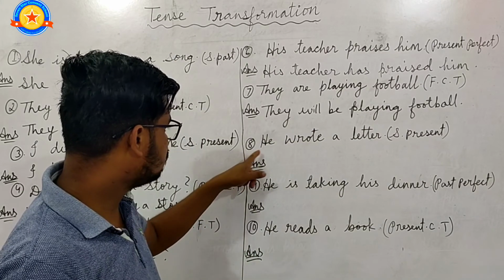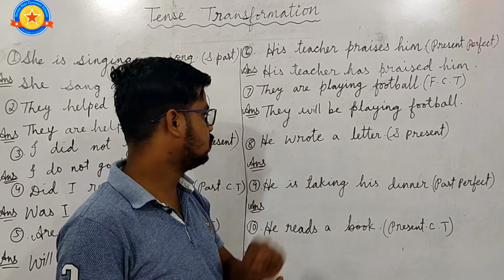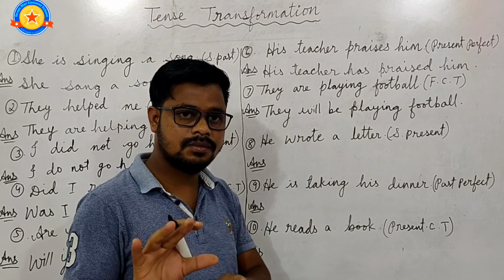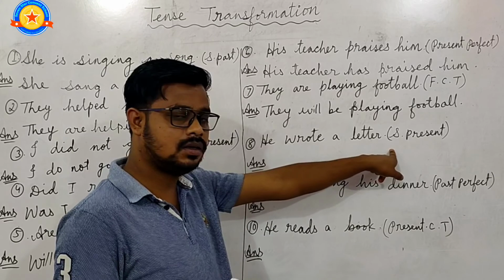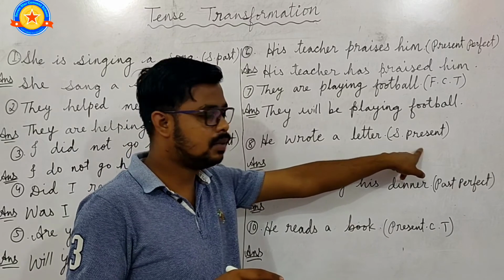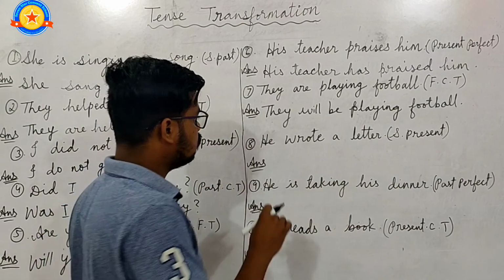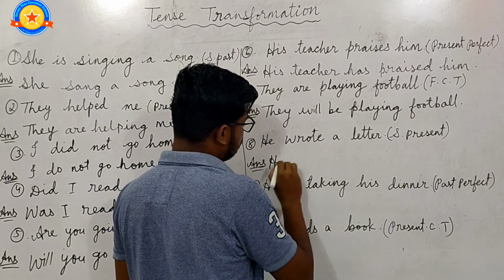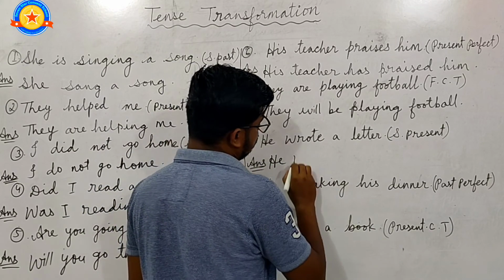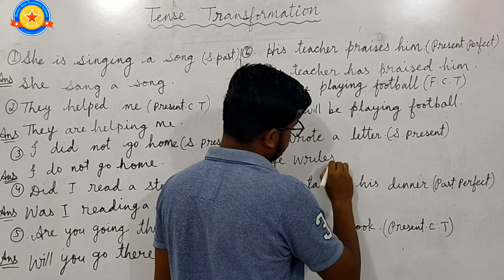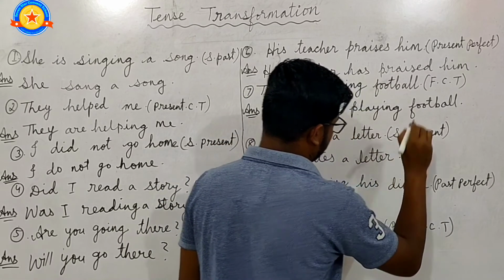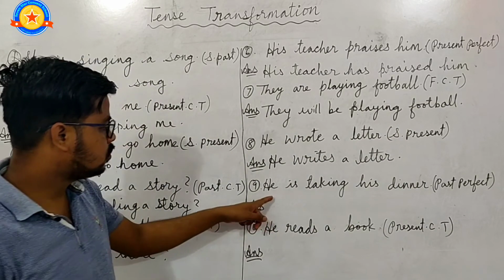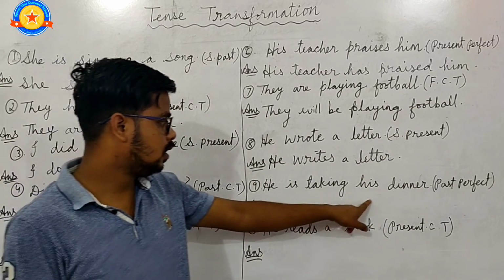And the next question is, he wrote a letter. This sentence is in simple past tense. We have to change it into simple present tense. So in simple present tense, he writes a letter. And the next question is, he is taking his dinner.